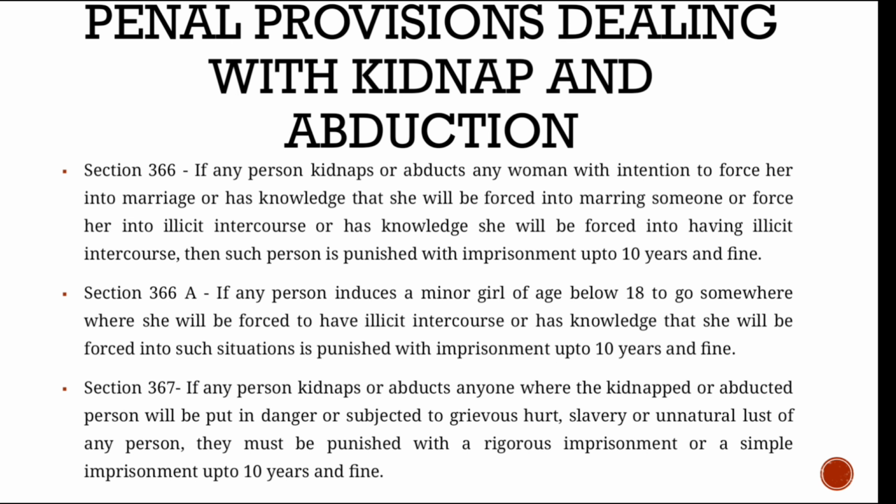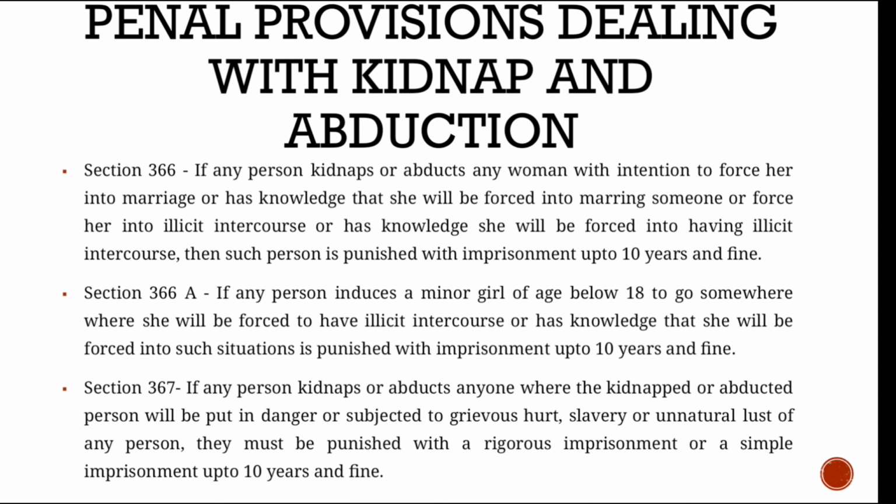Next is section 366. Under this section, if any person kidnaps or abducts any woman with intention to force her into marriage, or has knowledge that someone else will force her into marriage, or force her into some kind of illicit intercourse, or has knowledge that she will be forced to have illicit intercourse with someone but still chooses to kidnap or abduct a woman, then such person is punished with imprisonment up to 10 years and fine.